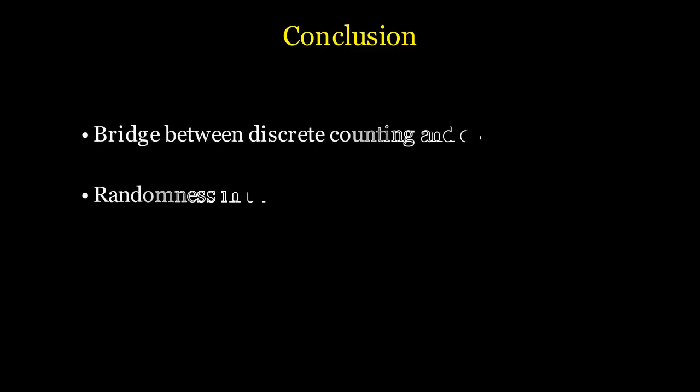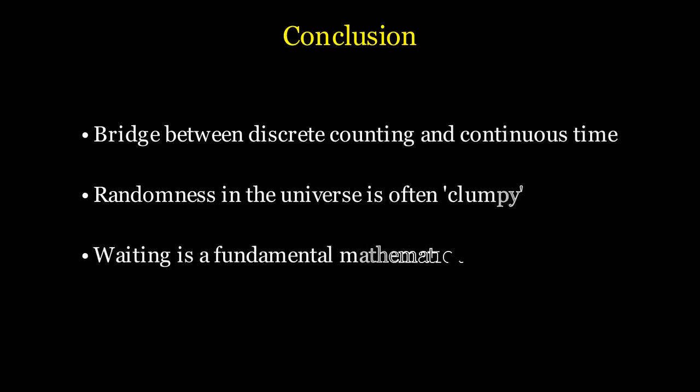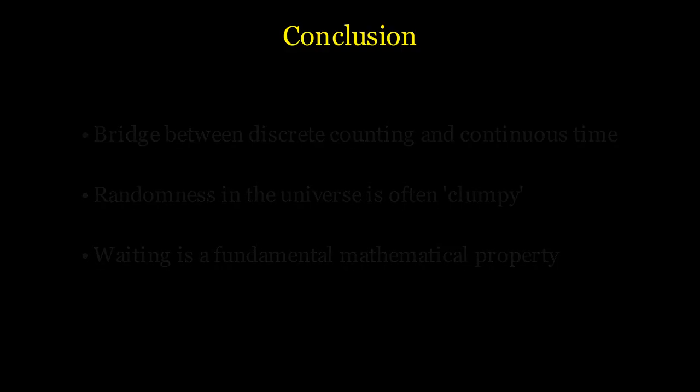As we conclude, we see that the exponential distribution is more than just a decaying curve. It is a bridge between the discrete world of counting and the continuous world of time. It teaches us about the nature of randomness, that it is often clumpy, and that waiting is a fundamental property of the universe. From the clicks of a Geiger counter to the pings of a web server, the mathematics of waiting surrounds us. References and further reading.